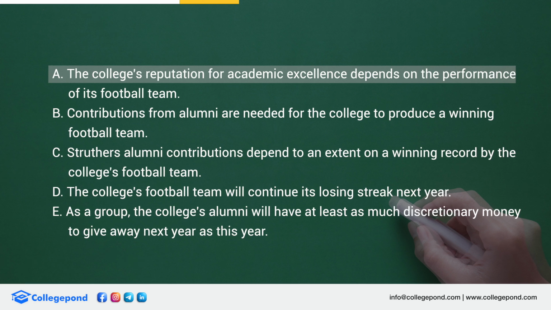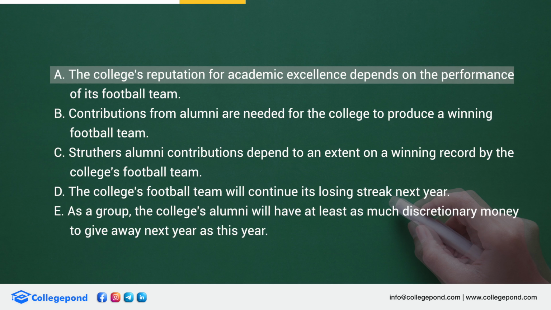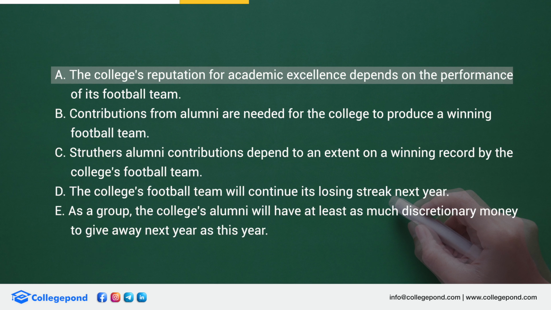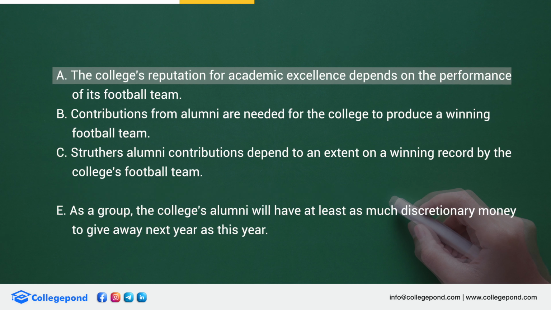The way I would continue is I'm looking at option number D for donkey. The team will continue the losing streak next year. Nowhere is it mentioned that the money decides whether the team is winning or losing. The people might donate money to it, but nowhere is it mentioned that from the money you are buying football equipment which is helping the players. Okay, that is not mentioned over here. So we cannot assume that just because you have money you are going to win, or just because you don't have money you are going to lose. So option D can be eliminated.